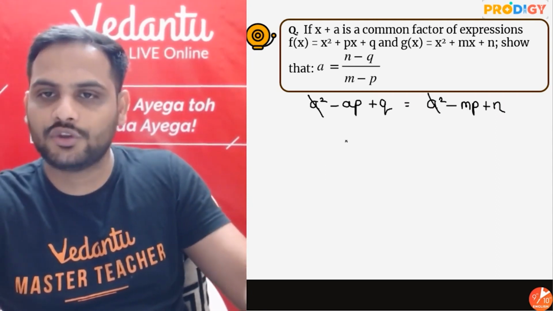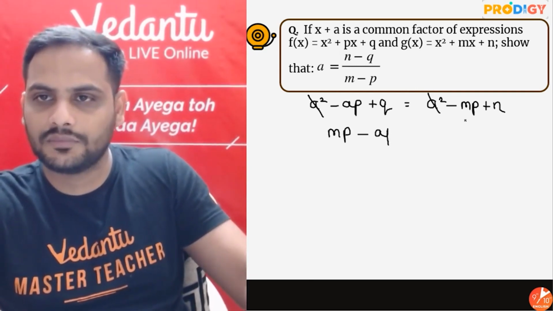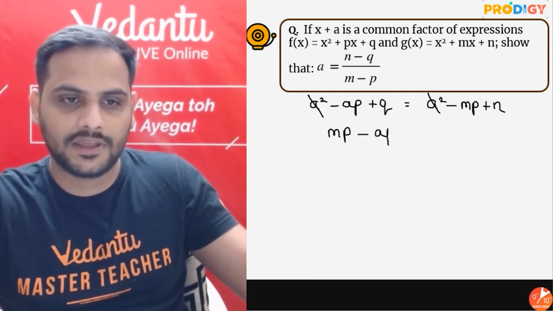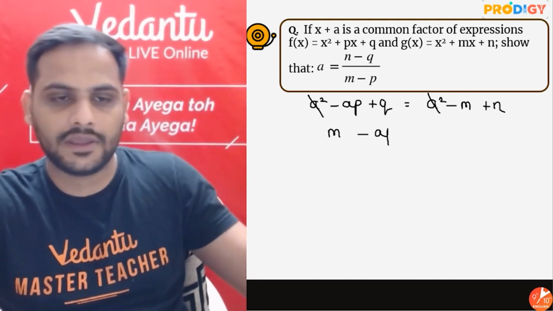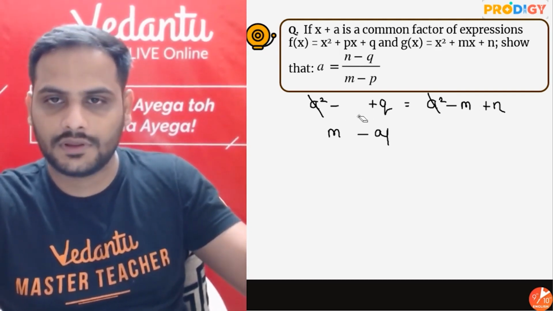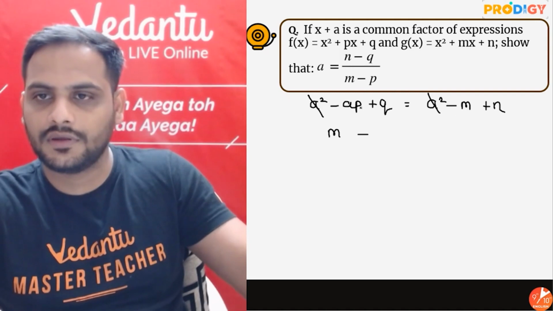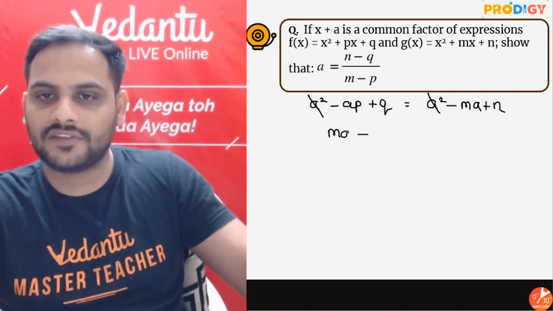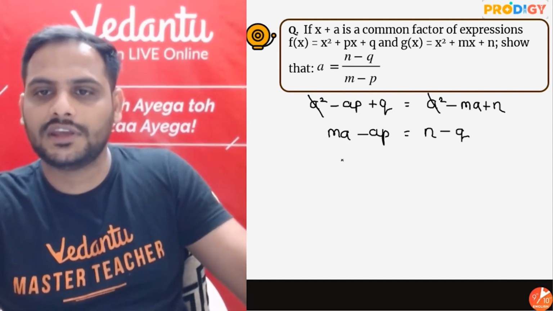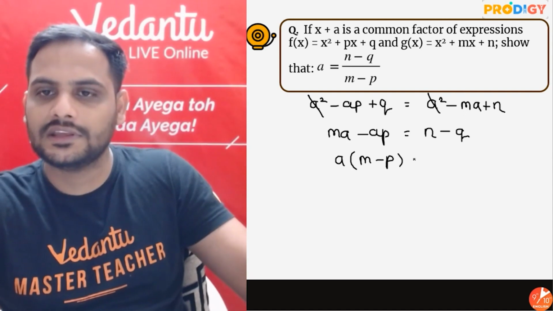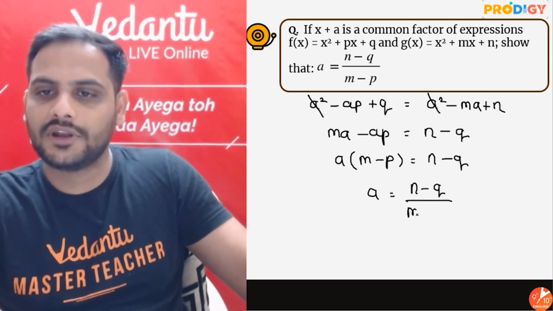Shift minus mp over there, q over here. Oh, it must be ma, not mp. I was writing the equation wrong. There is ap only, no? Minus ap and here ma. So minus ma will become plus ma minus ap is equal to n, and q will become minus q. Take a common, guys, so you are left with m minus p is equal to n minus q, and at the end we have got a is equal to n minus q upon m minus p.